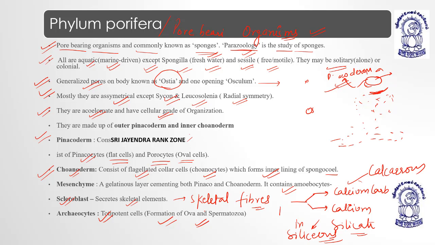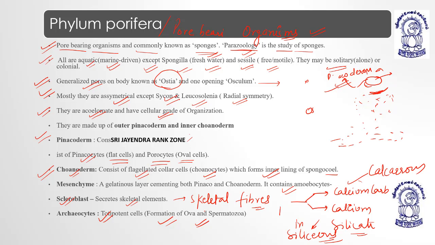Now coming to the next, poriferans are almost asymmetrical. Some of them are radially symmetrical. They are almost all aquatic, meaning they live in water, either fresh water or marine water. In fresh water, only one example you have, Spongilla, and in marine water, all the others. They are free living, they are sessile, and they can live their life alone in a solitary form or in the form of a colony. Okay, so they are acoelomate.